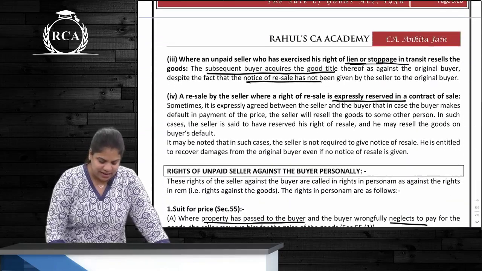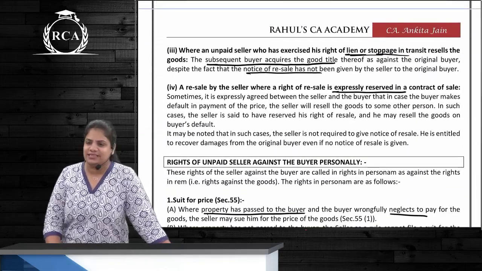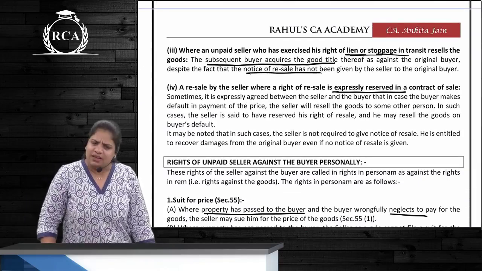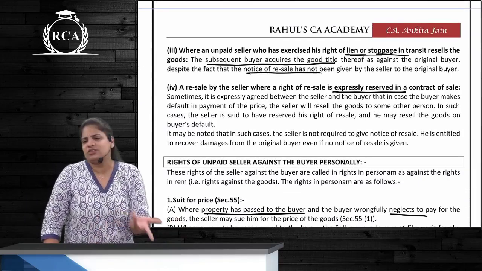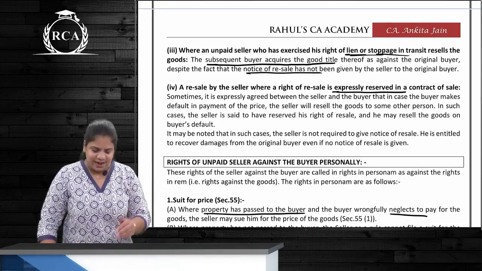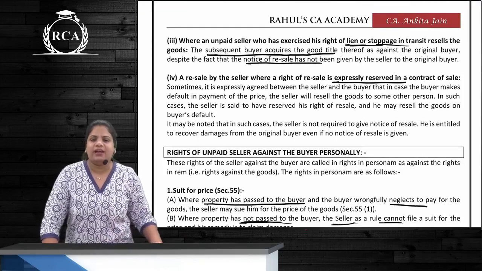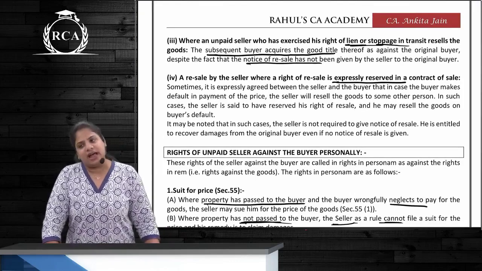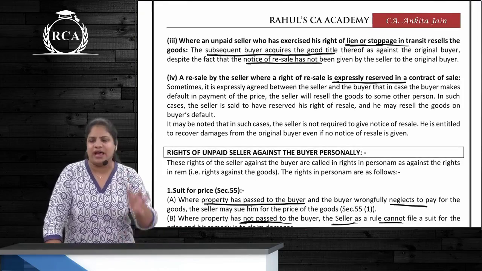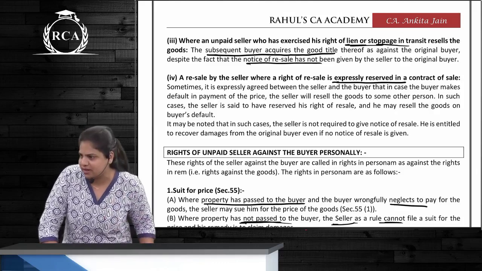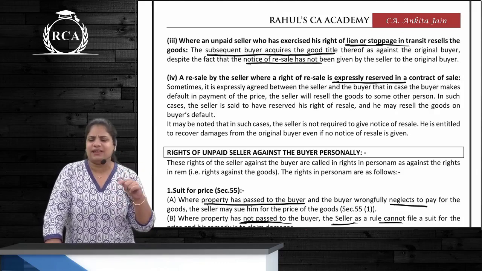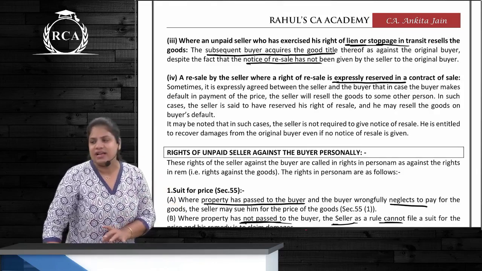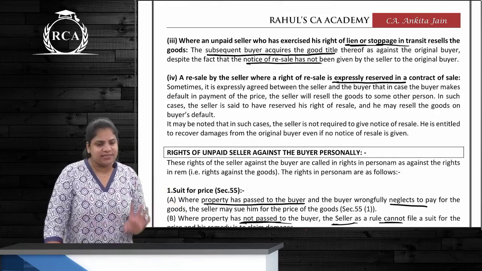Correct? Third case is what? Where the seller has exercised lien or stoppage, then can he sell the goods? Yes. And should he give a notice? Not required. Correct? And last case is what? Where in the contract the seller has expressly reserved the right of sale. Meaning he is already saying, if you don't take the goods, I am going to sell the goods. Over here it means basically he has told it already. So that telling already is regarded as if notice is given. He can then sell the goods, right?